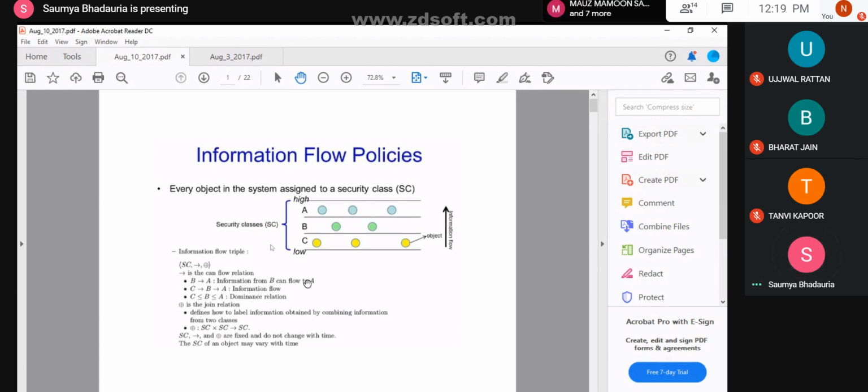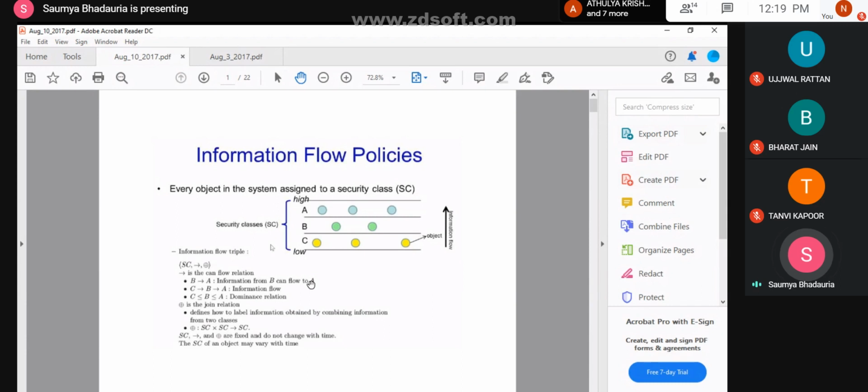Now, if information can flow from B to A, this can mean that there is a common file, but it has some data which is accessible for A, and some data which is accessible for B only.